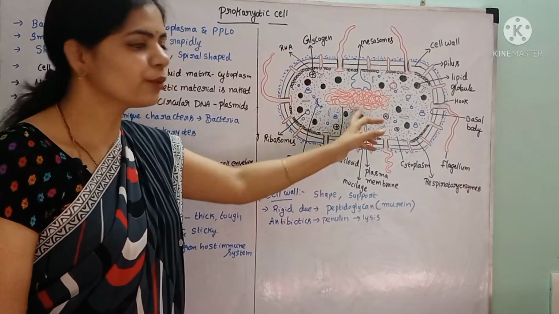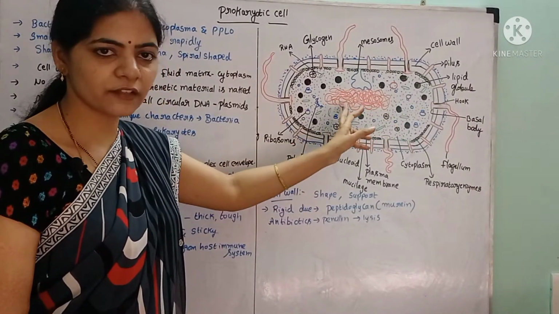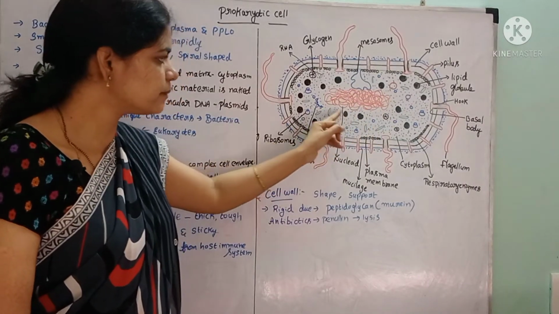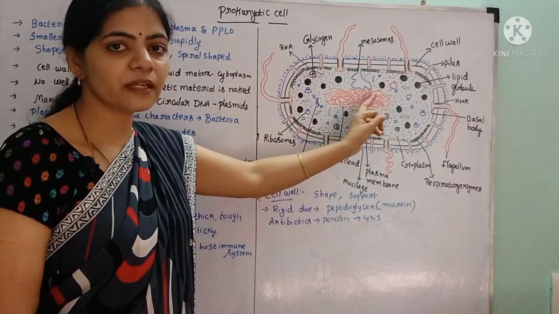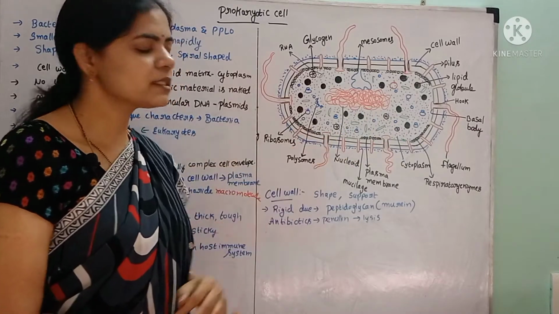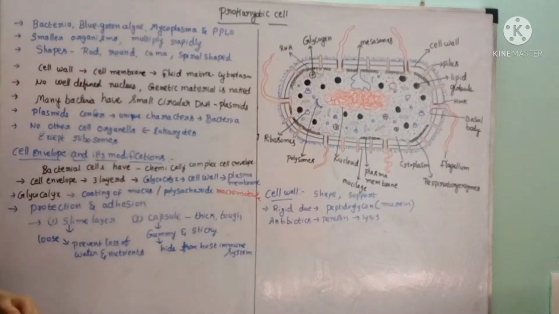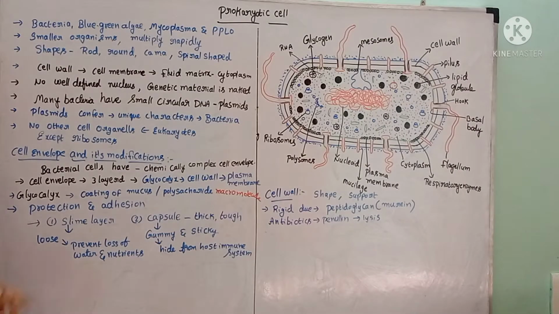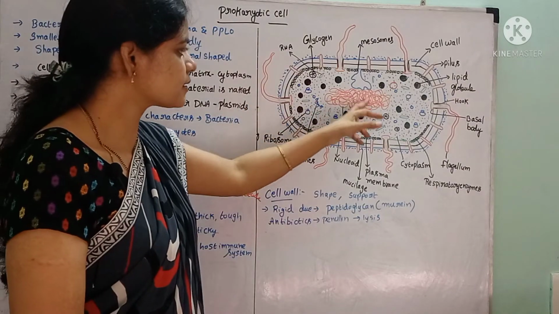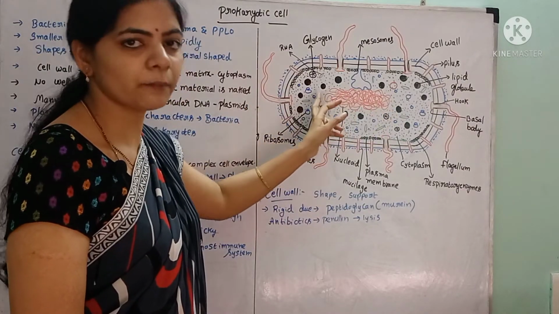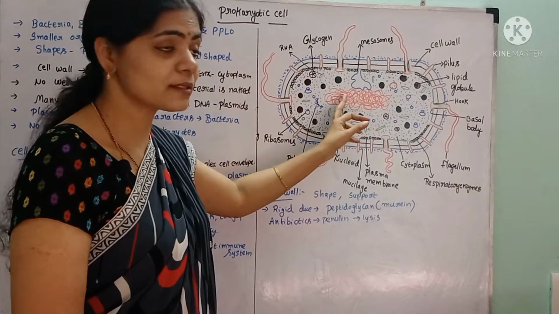See this, the nucleus was present, the genetic material was present, but it is not covered by any membrane. The nuclear membrane was absent. Hence, the true nucleus was absent in the prokaryotic cells. Hence, the genetic material, see, this is the genetic material, it is not bound by any membrane. Hence, it is called as